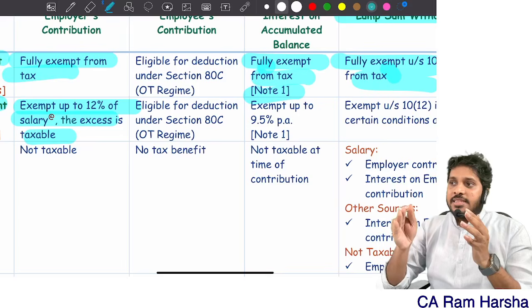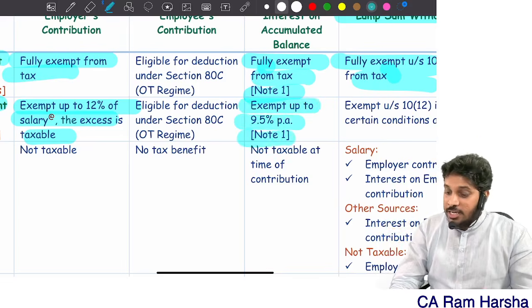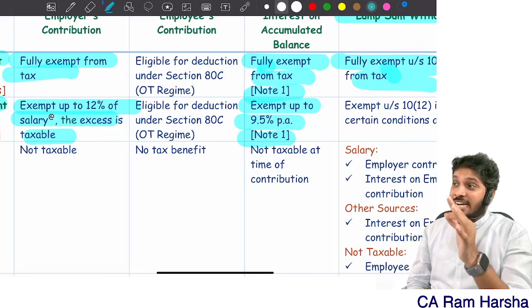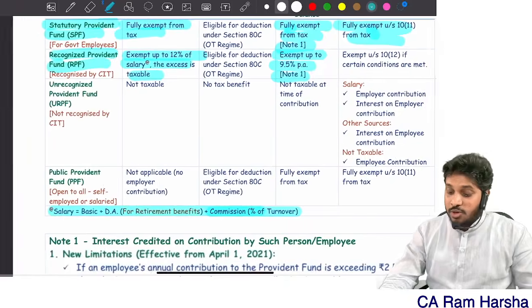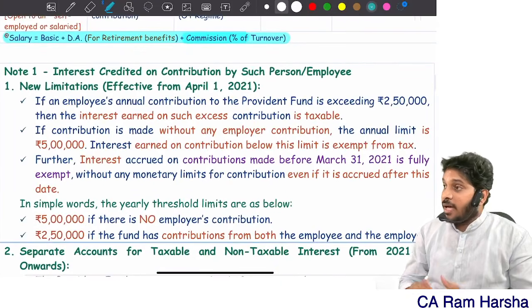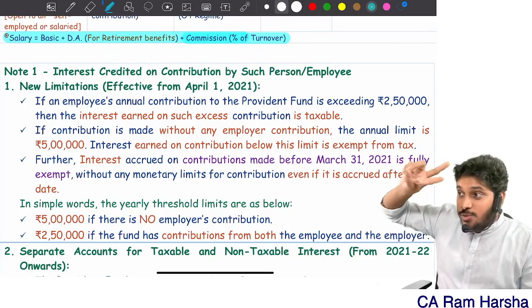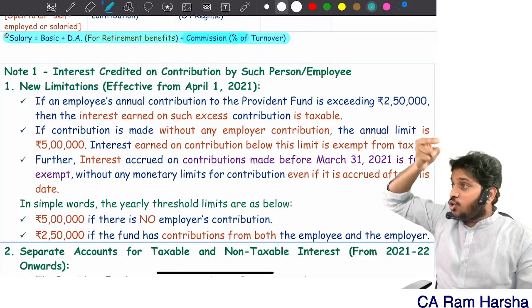RPF, that he can claim it as deduction under 80C in optional tax regime. Sir, interest is paid by employer, sir. Up to 9.5% per annum. Interest rate up to 9.5% per annum is exempted. However, from 2021 onwards, if at all employee contribution in a year is more than 2.5 lakh, beyond 2.5 lakh,